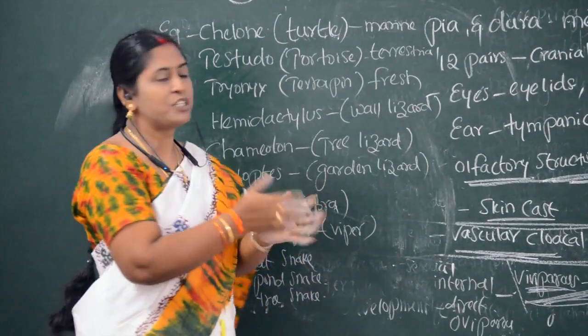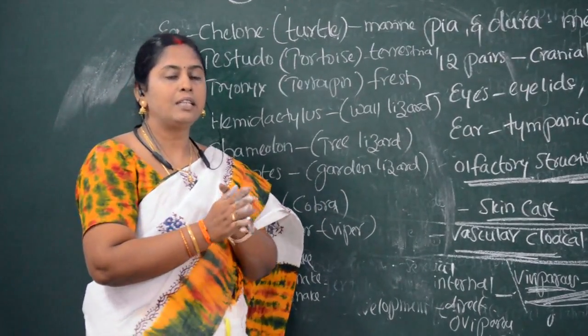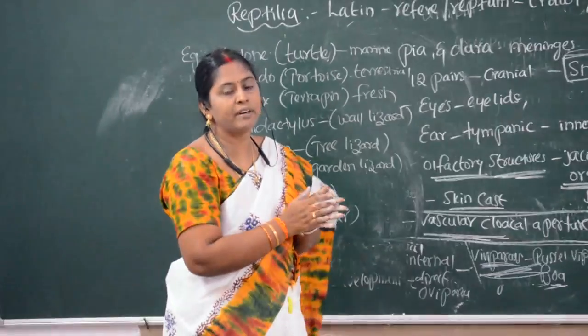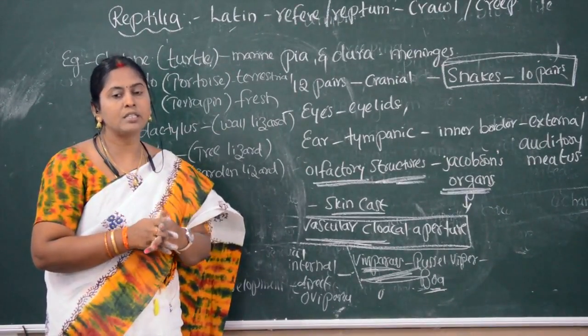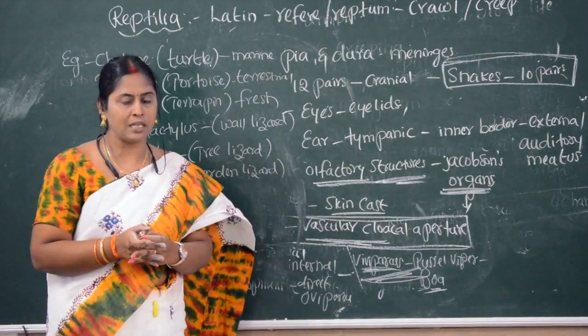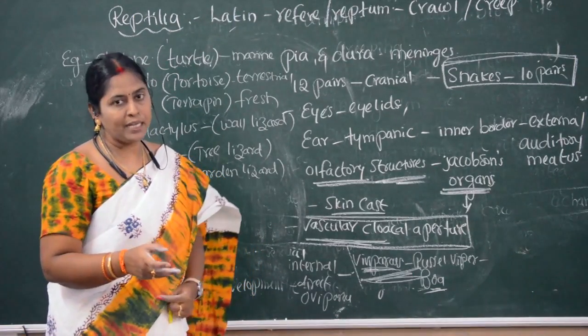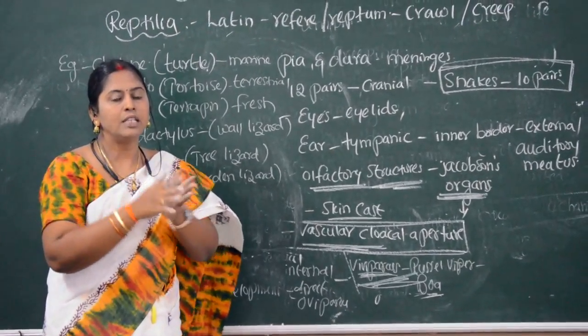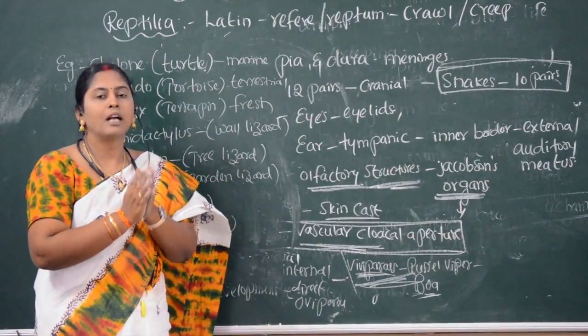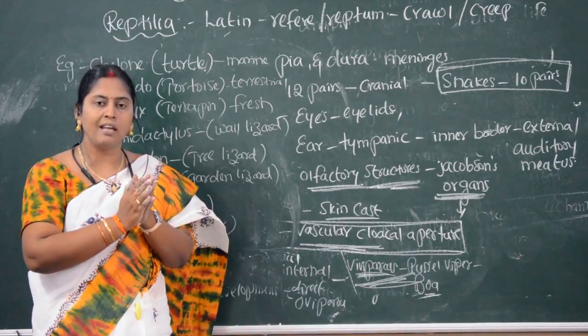Okay, once again I'll repeat, children. Reptiles came from the Latin word reptum, which means crawling or creeping organisms. These are the first organisms which completely adapted to the land. The body is covered with dry, tough and scaly skin.